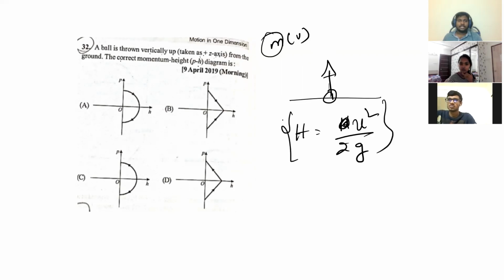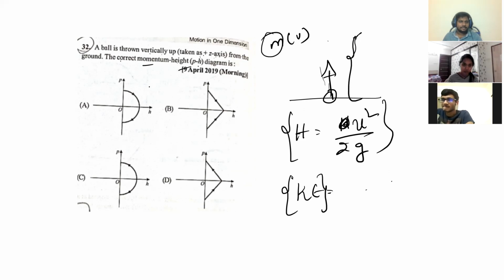How to write the equation of distance? If it has traveled x distance, carefully I'll write here. The gain in kinetic energy is equal to loss in potential energy, and loss in potential energy is equal to gain in kinetic energy or not? I'm just trying to form an equation between momentum and height.